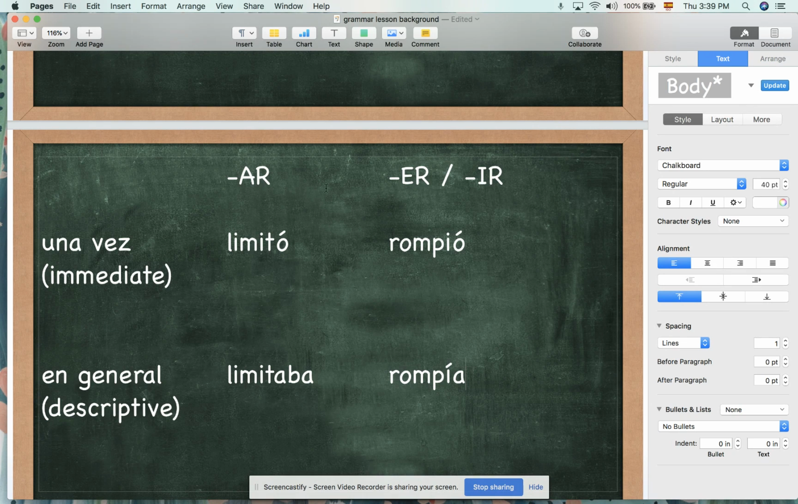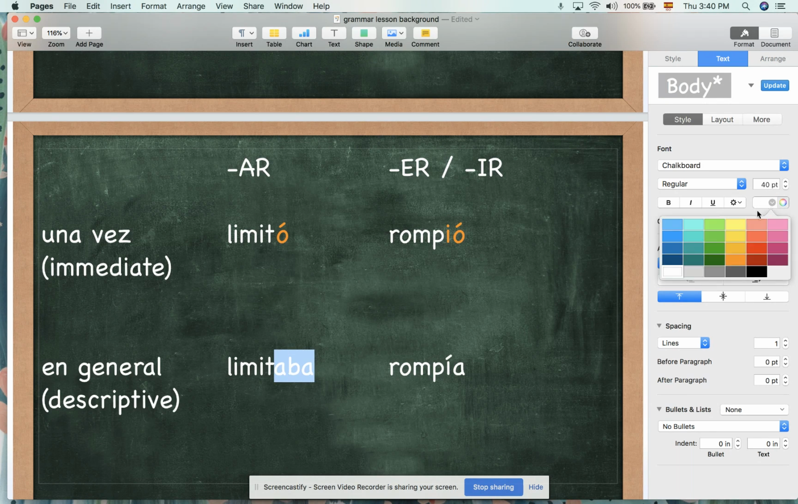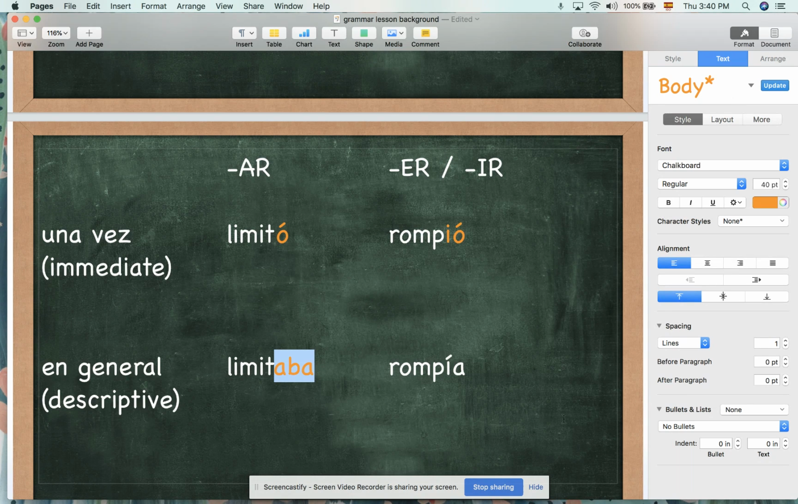Okay? So for AR, for the immediate past tense, and this is the one that we've been working with, we add an ó. And for ER-IR, we add ió. Don't forget the accent marks there. For the descriptive past tense, for AR, we're going to add aba, and this is in the ella form of the verb. And for ER and IR verbs, we're going to add ía. Okay, now complete the rest of the activity. Good luck, and ask if you have questions.